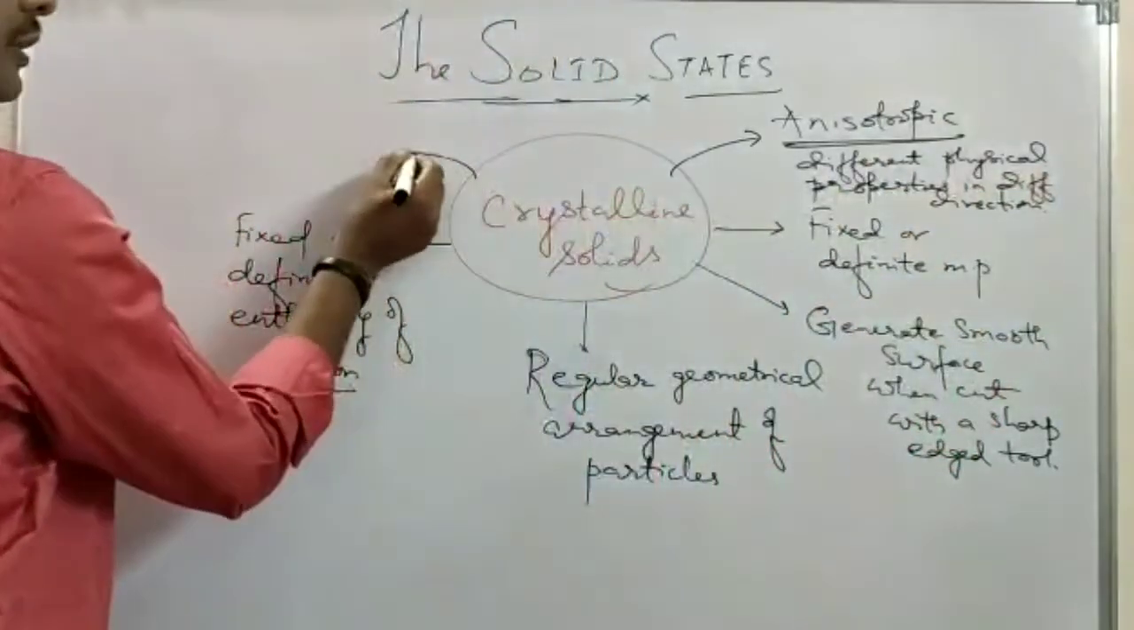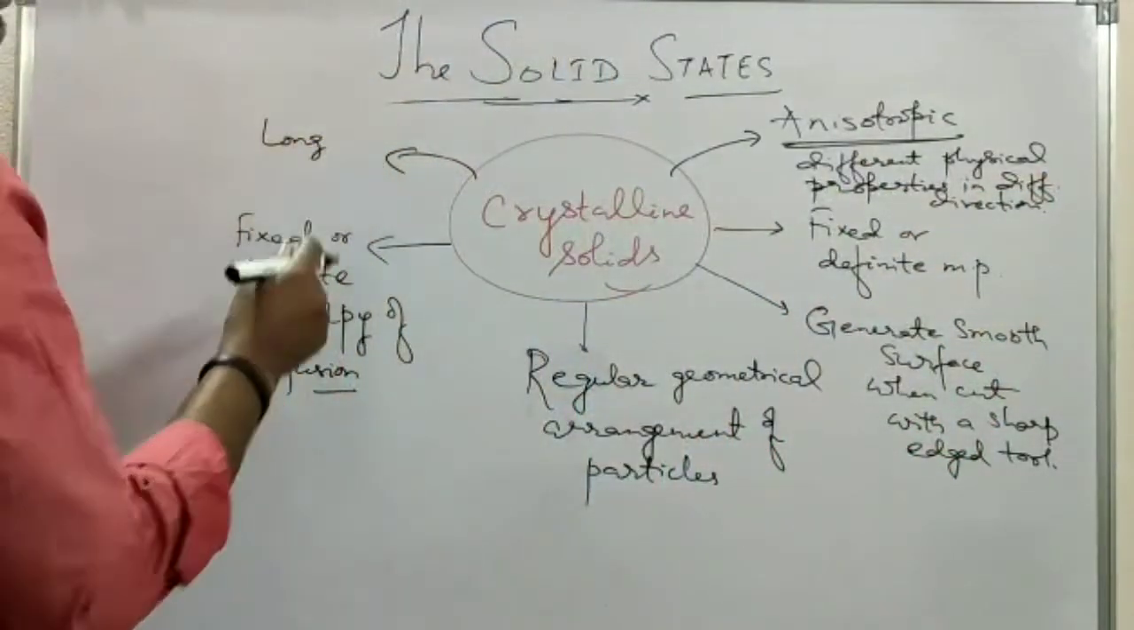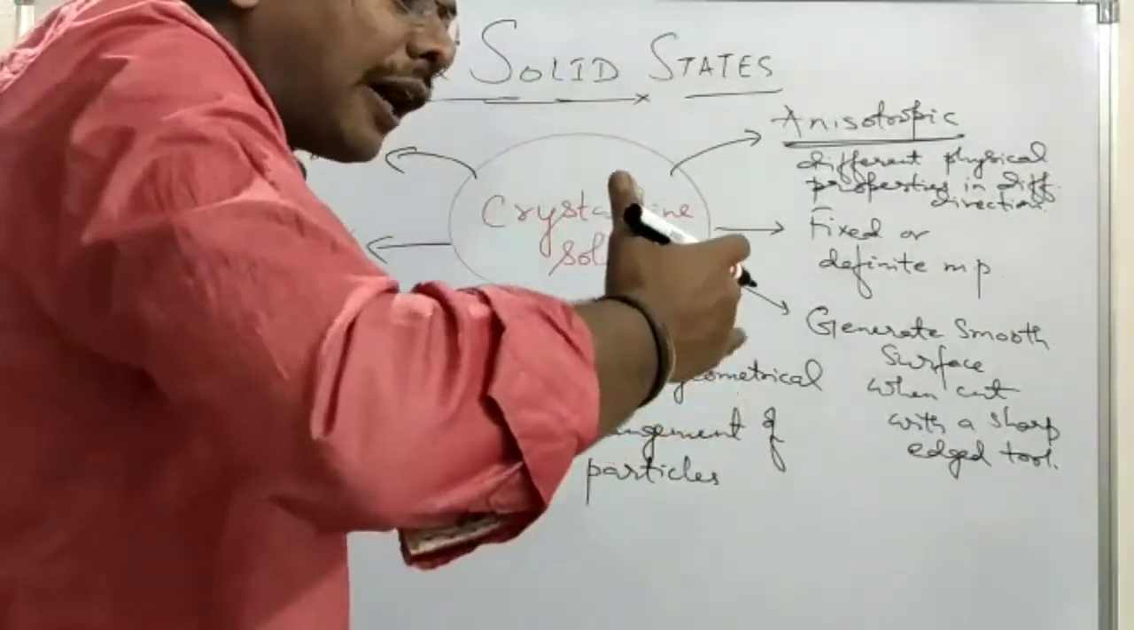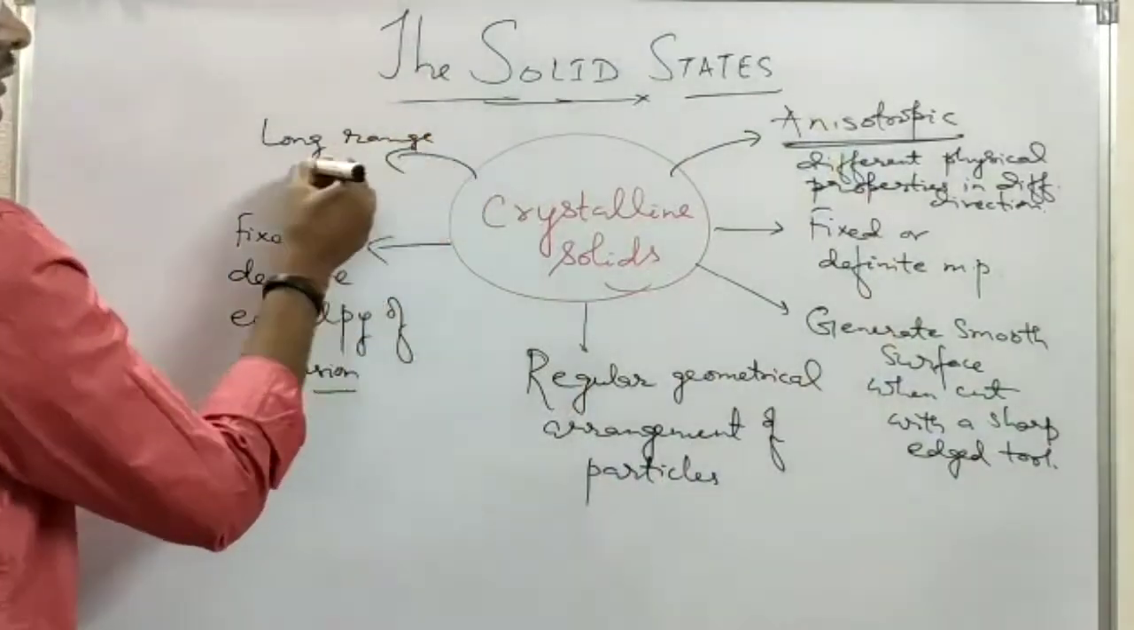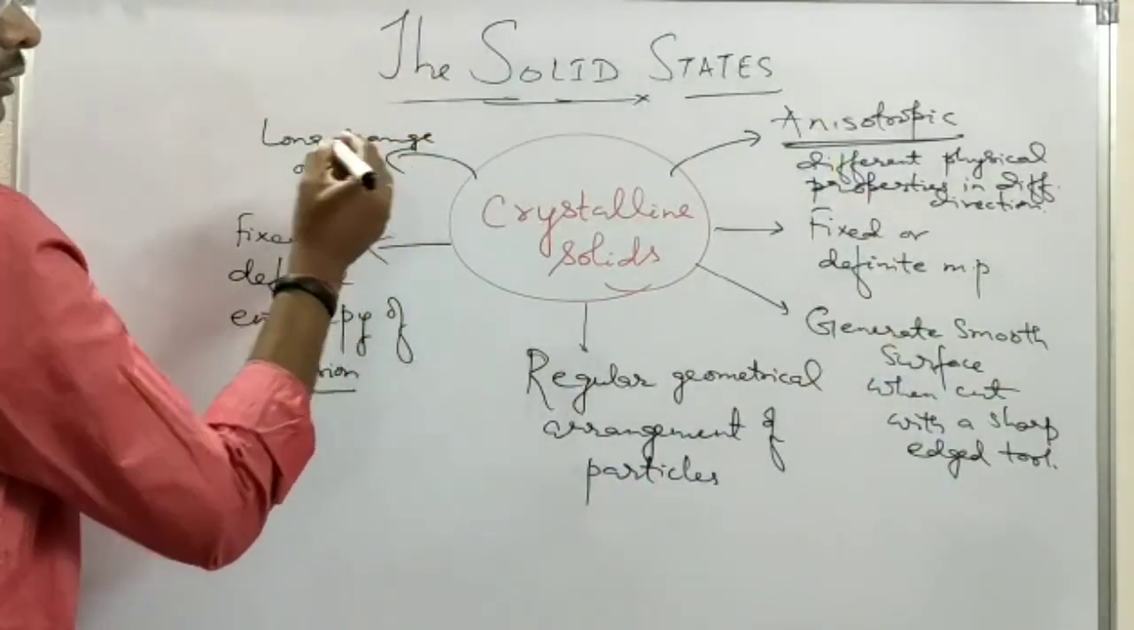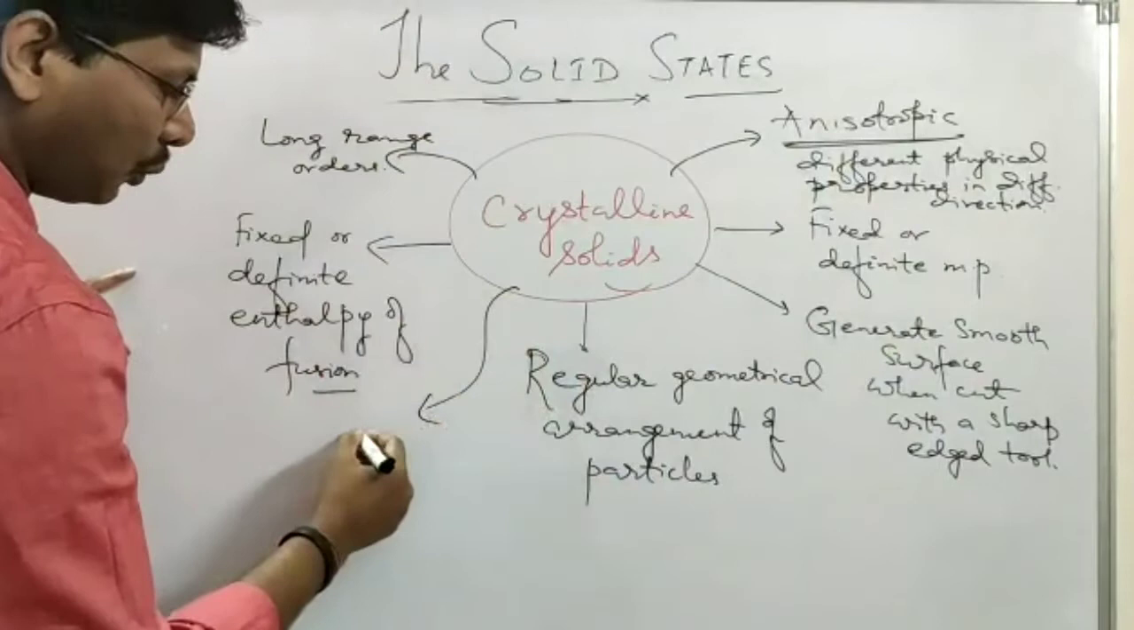And they have long range order. Long range order means the same particles are repeated to a longer distance. They have long range order, and they are regarded as true solids.